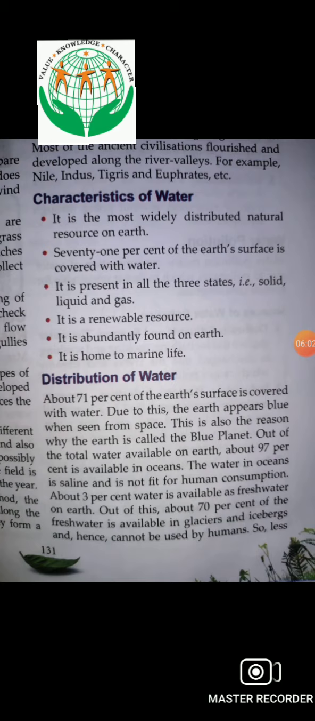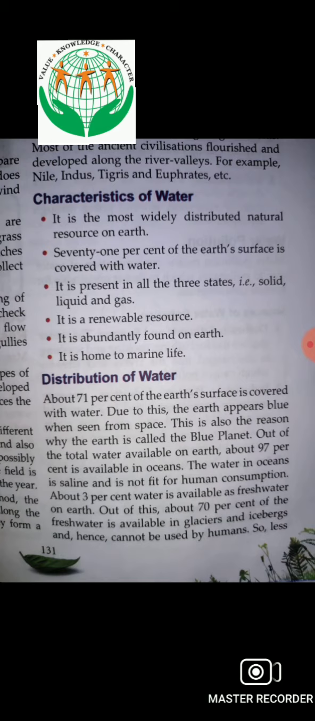What are the characteristics of water? It is the most widely distributed natural resource. 71% of the earth's surface is covered with water. It is present in all three forms, meaning solid, liquid and gas. It is a renewable resource. It is abundantly found on earth and it is a home to marine life.